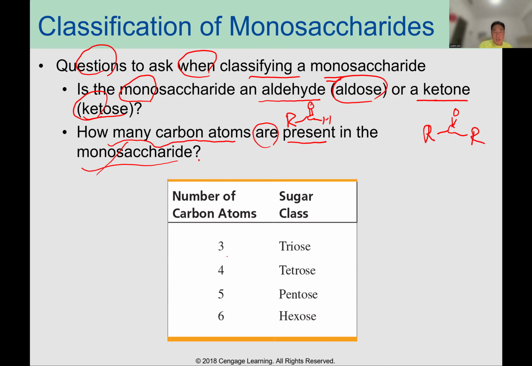Three carbon atoms we can call triose. Four carbon atoms, tetrose. Five carbon atoms, pentose. Six carbon atoms, hexose.